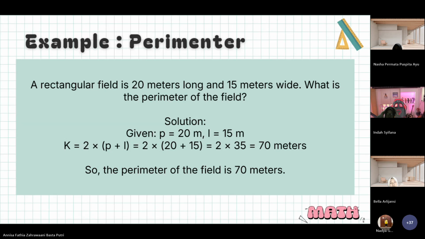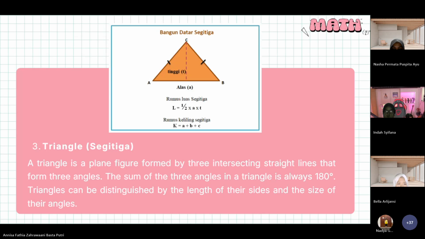The next, okay, triangle, or segitiga in Indonesian. A triangle is a plane figure formed by three intersecting straight lines. The sum of the three angles in a triangle is always 180 degrees. Triangles can be distinguished by the length of their sides and the size of their angles.